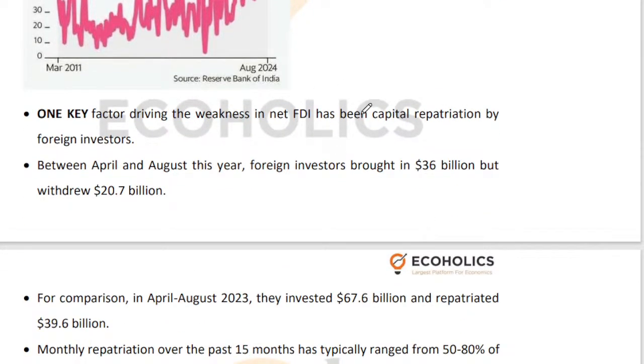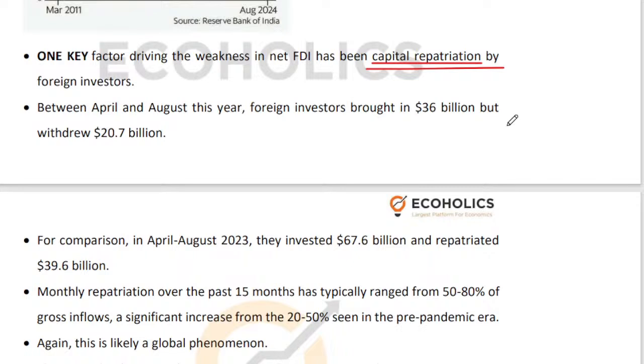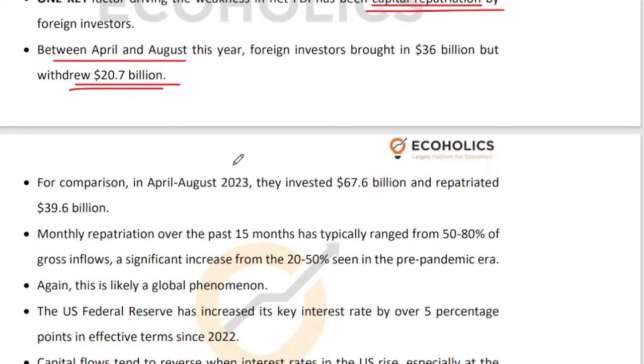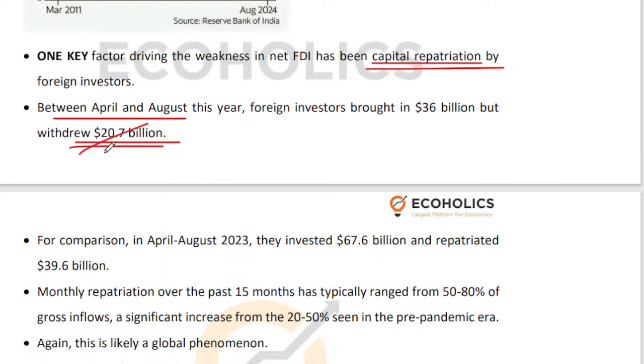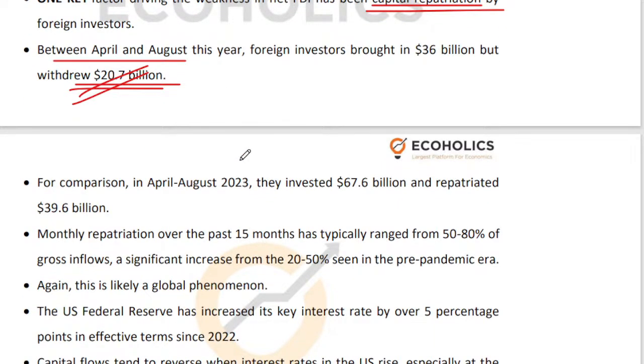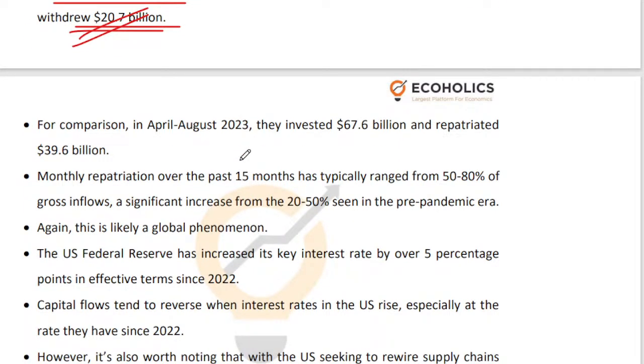Now, a lot of capital repatriation is happening, right? Foreign investors are taking their capital back to their home countries, right? So if you look at this April to August period, $20.7 billion was withdrawn by foreign investors. Forget about what Indian investors are doing in terms of taking direct investment out. Foreign investors have pulled their own $20.7 billion out of the country in the April-August period, right?